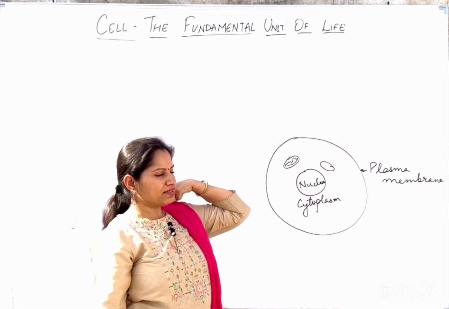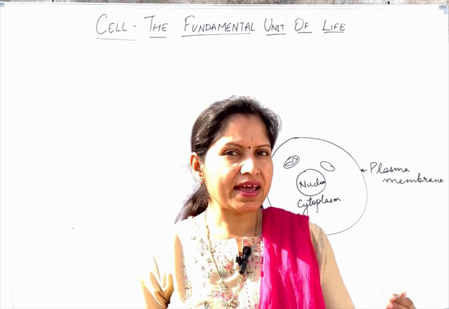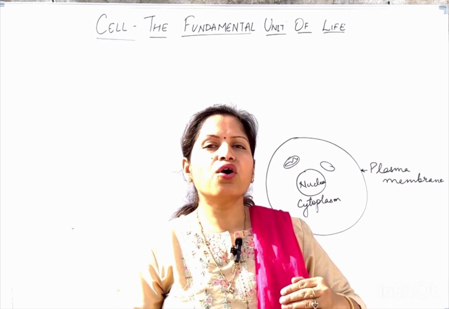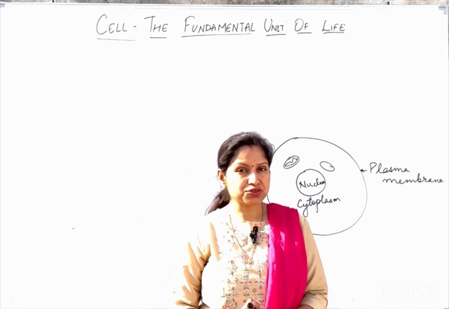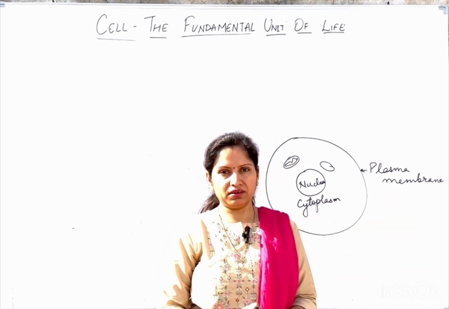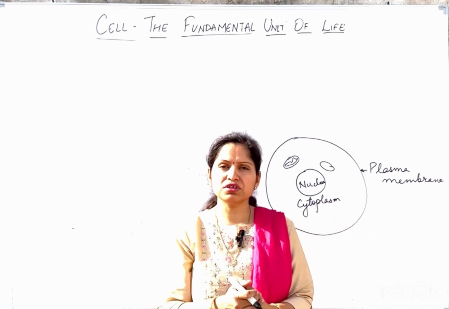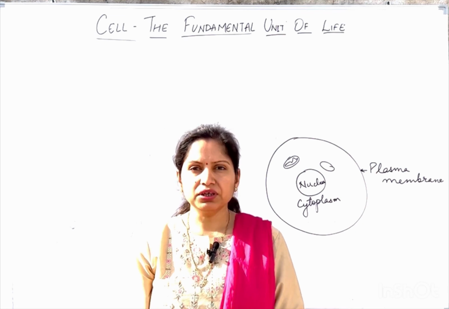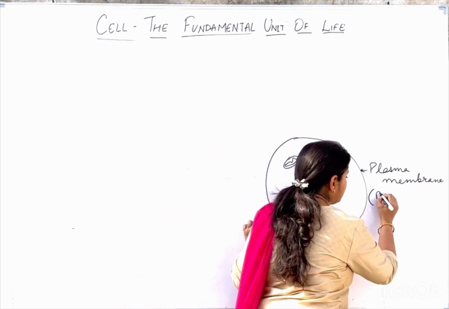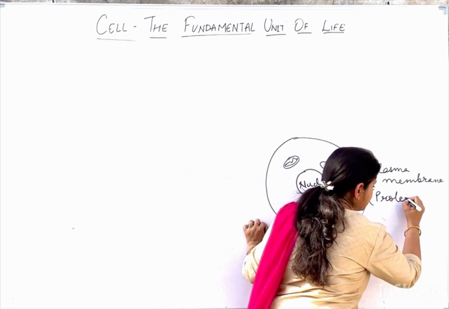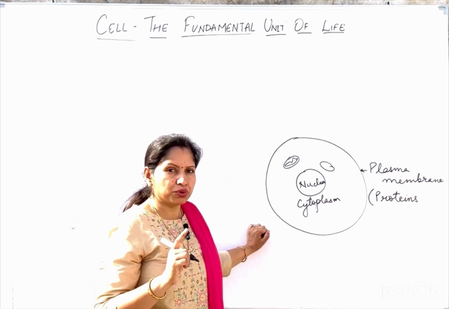By this diagram, you can estimate that everything that has to come inside the cell or whatever has to pass out of the cell is going to pass through the plasma membrane. This plasma membrane is made up of proteins and lipids. This is very important. Remember that it's made up of proteins and lipids.